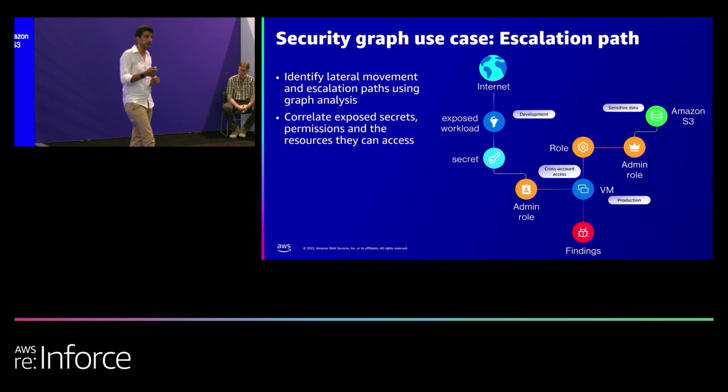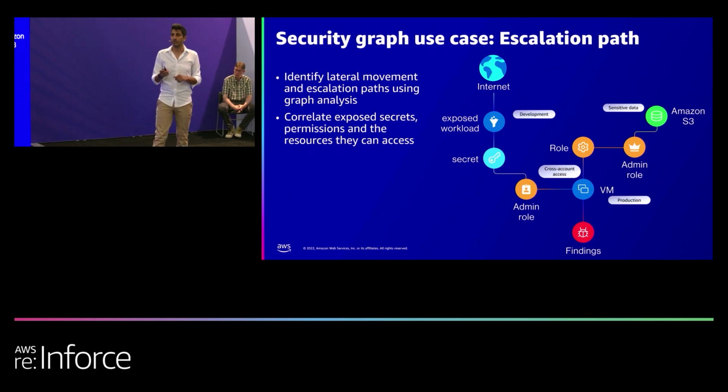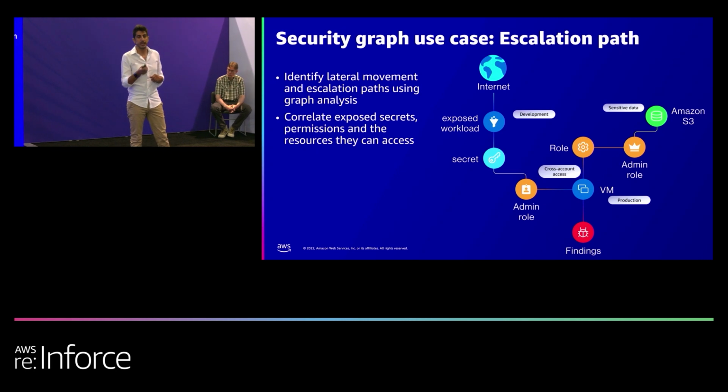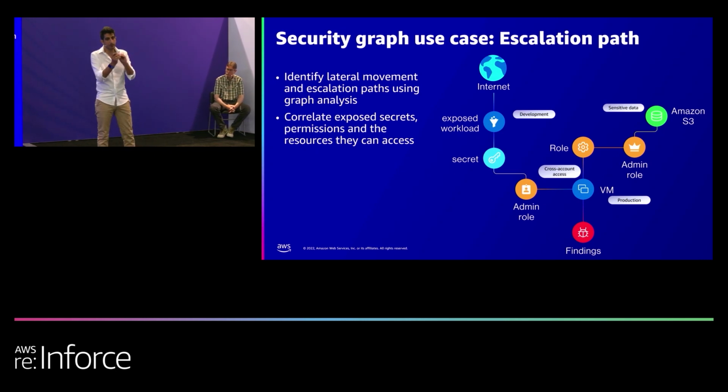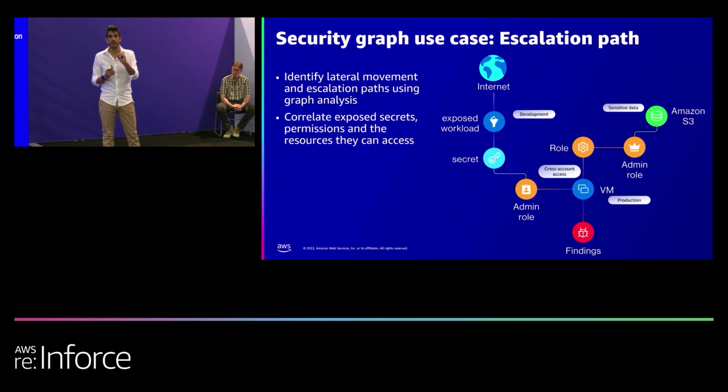The third thing is about lateral movement paths. And lateral movement paths are tricky. They are ultra complex. They use combinations of secrets, identities, permission sets, toxic combinations of permissions in order to escalate. And the question is, how can I identify all of these paths that lead me from one asset to a high value asset in a very large environment? Guess what? This problem is very, very similar to the problem we had with the network exposure. We just need to model the graph correctly.